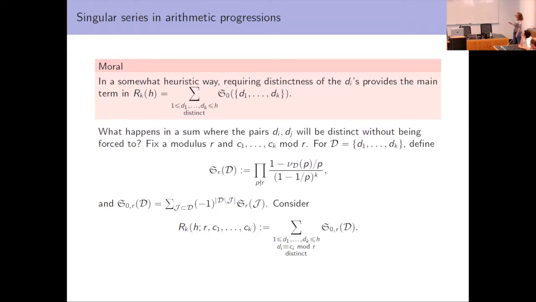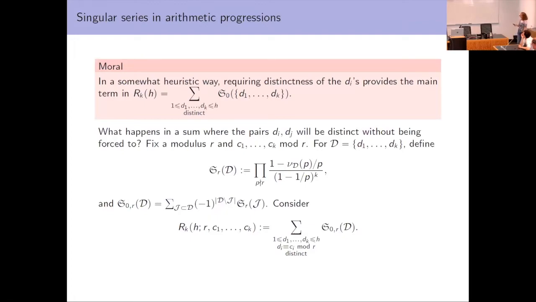And once again, we have this S naught where we're doing this alternating sum in exactly the same way. So this is still a sum over singular series, but we want to require that the ith term of our set is determined mod R for some fixed thing.